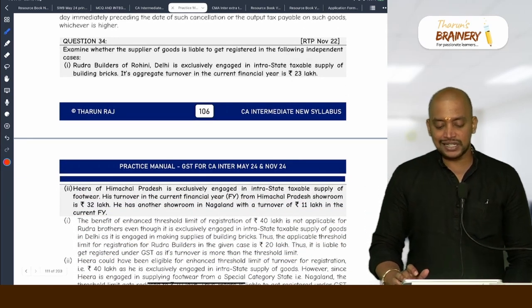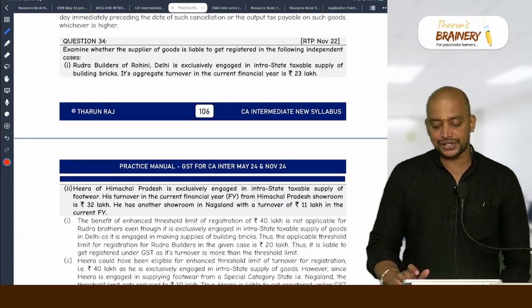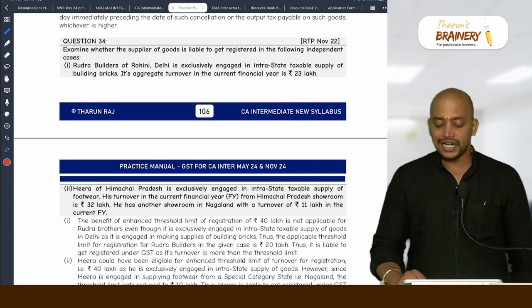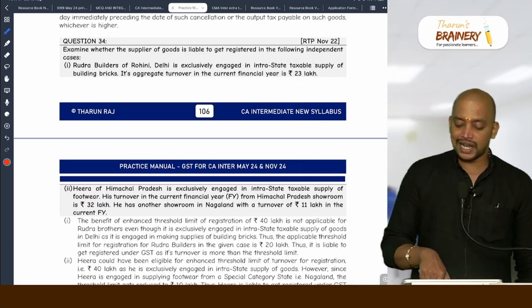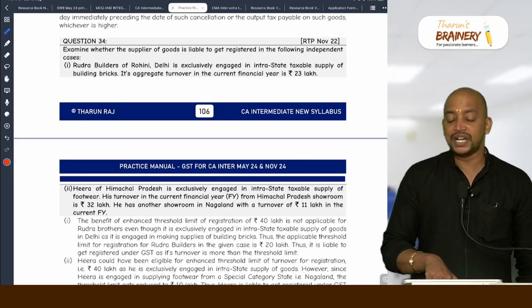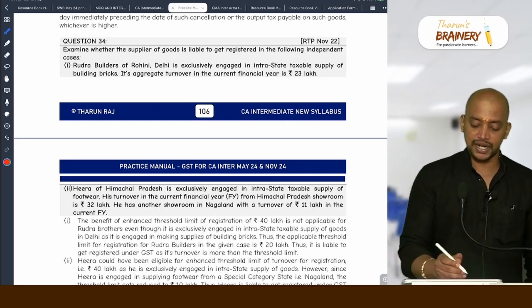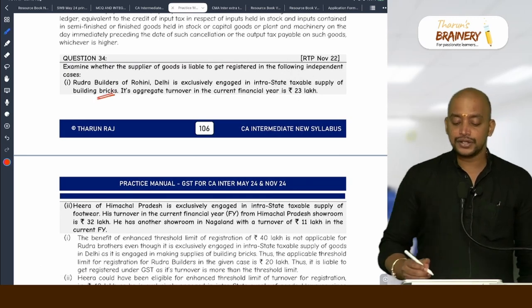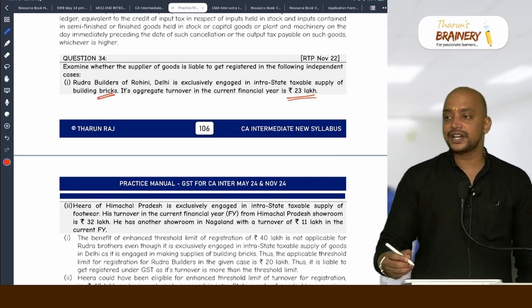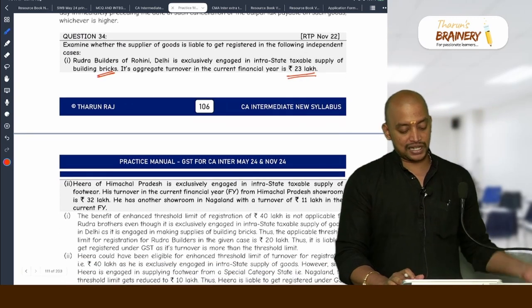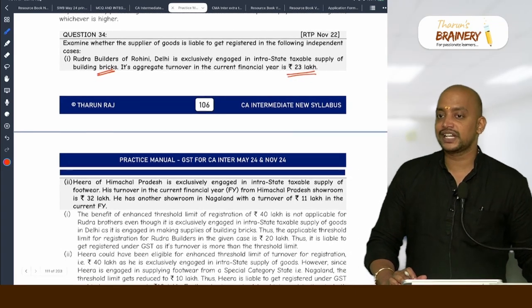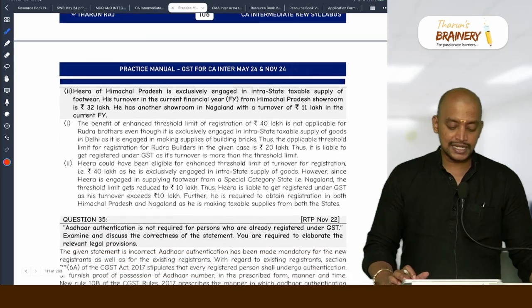34, examine whether the supplier of goods is liable to get registered in the following independent cases. Rudra Builders of Rohini, Delhi is exclusively engaged in intrastate taxable supply of building bricks. Bricks means 40 lakhs will not come. Okay, so 20 lakhs only. Here it is 23 lakhs, so they are required to get registered. But that point you need to write. A person engaged in supply of bricks and roofing tiles will not be eligible for 40 lakhs.